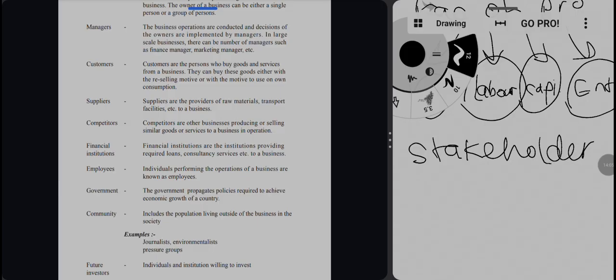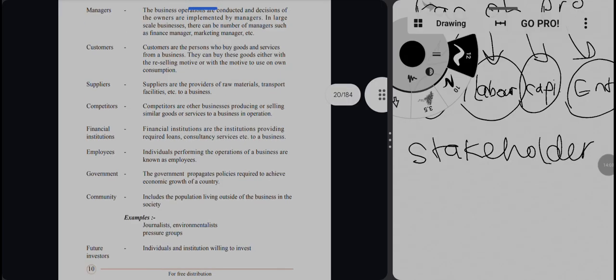Managers have a lot of duties. In a large scale business there are several managers: the financial manager, marketing manager, production manager, like that.